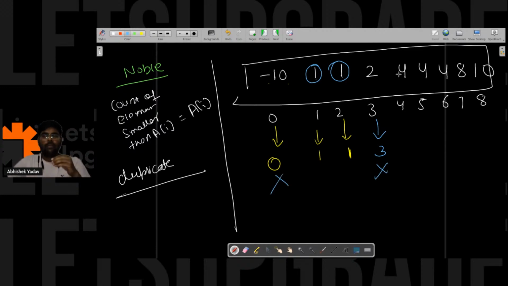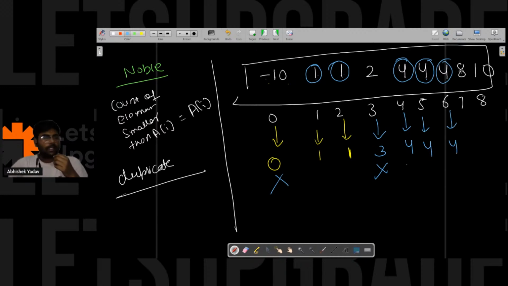For 4, how many elements are present in the array that are smaller than 4? 1, 2, 3, 4. Total 4 elements are present in the array that are smaller than 4. So this is a noble integer. Similarly, this other 4, again 4 elements are present in the array, and this is also a noble integer.